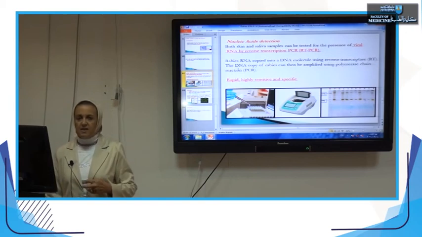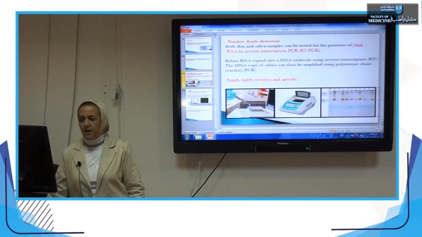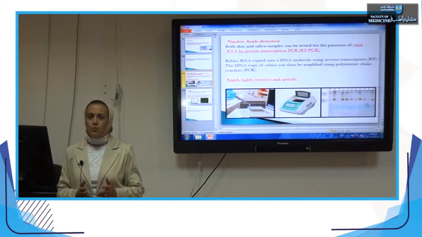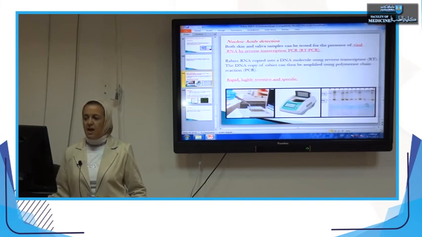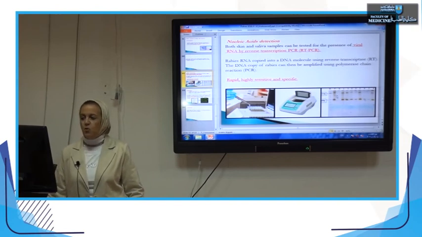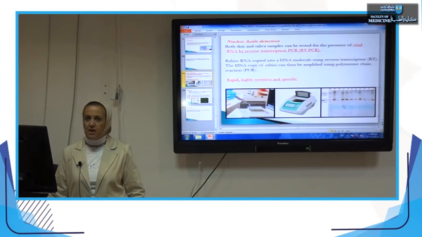After the virus genome has been amplified enough, its presence can be detected by staining with gel electrophoresis, and we notice here the bands that characterize the genome of the virus particle. We have a map, and we know the genome of the rabies virus, and by comparing the standardized map with our results on the gel electrophoresis, we can now detect whether the virus is present or not.